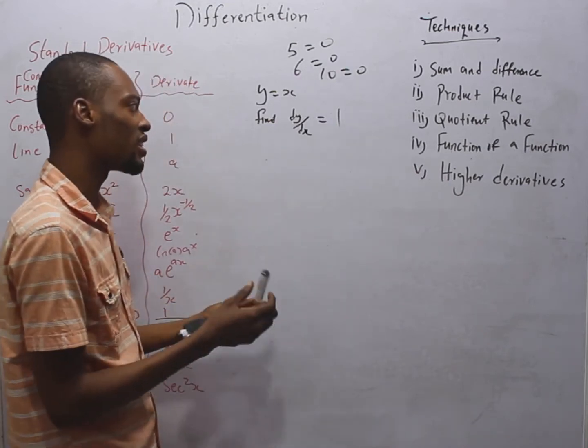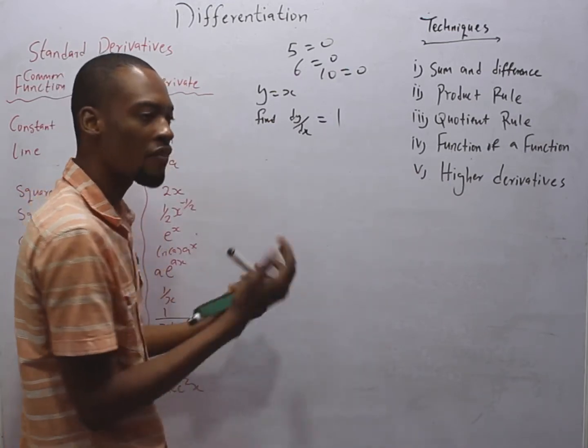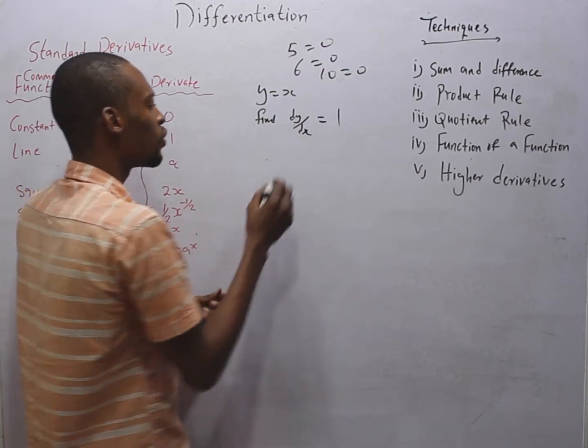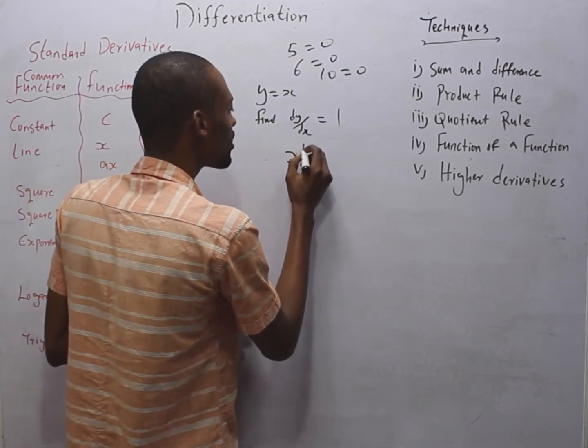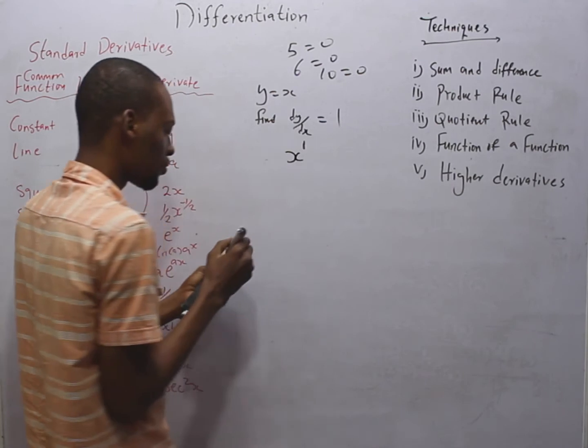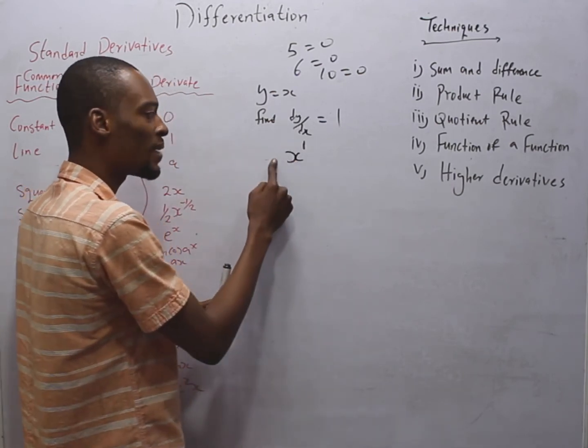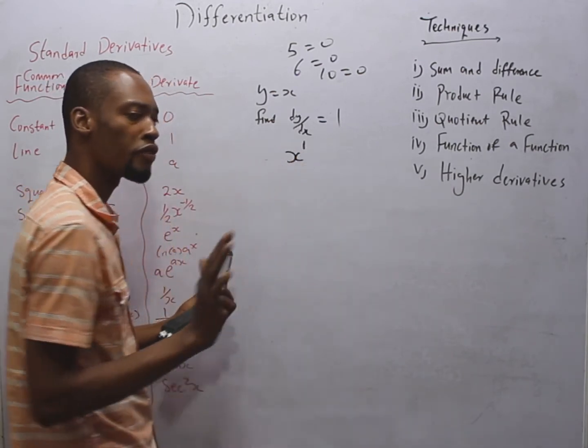How did we arrive at this? To differentiate algebraic functions like s, we use this. s is the same thing as s raised to the power of 1. We use 1 to multiply s and subtract 1 from the power.